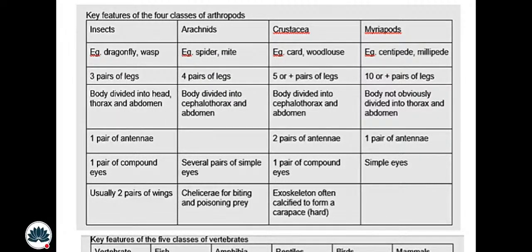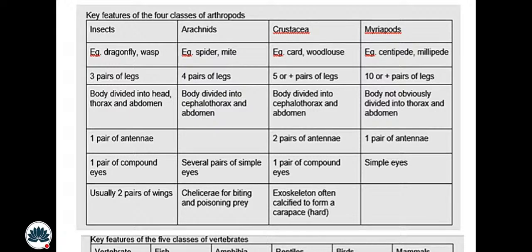You can also find it on Google so that it is easier to understand. Insects have three pairs of legs, a body divided into head, thorax, and abdomen, one pair of antennae, one pair of compound eyes, and usually two pairs of wings. Arachnids have four pairs of legs, a body divided into cephalothorax and abdomen, no antennae, and several pairs of simple eyes.